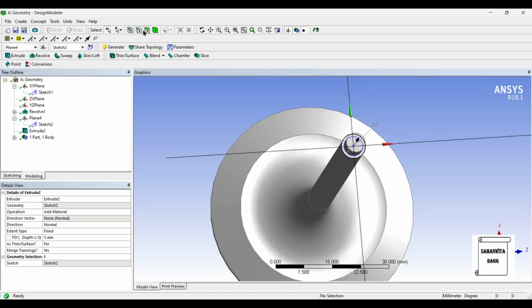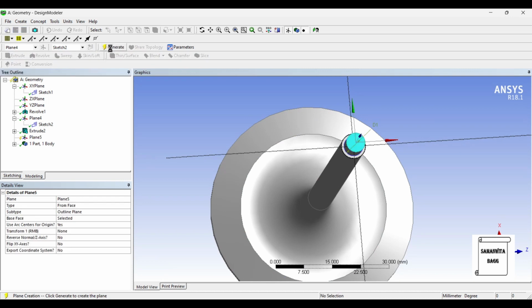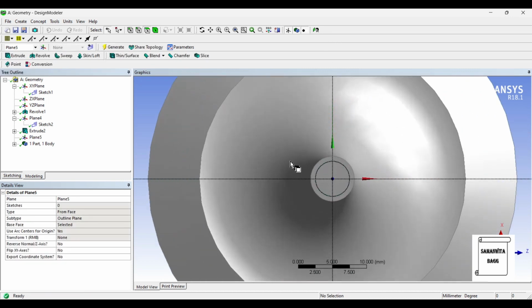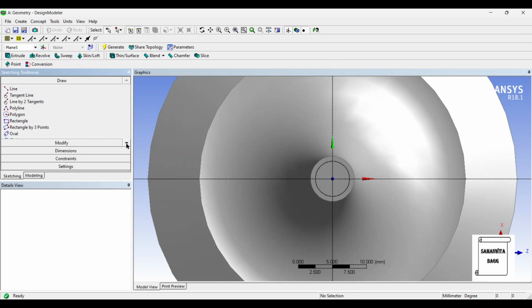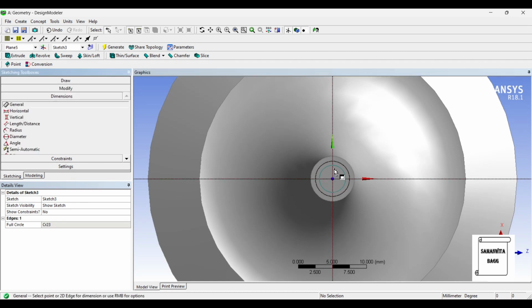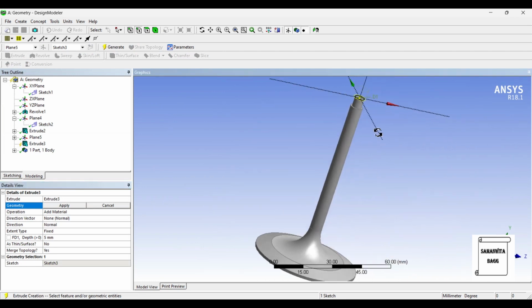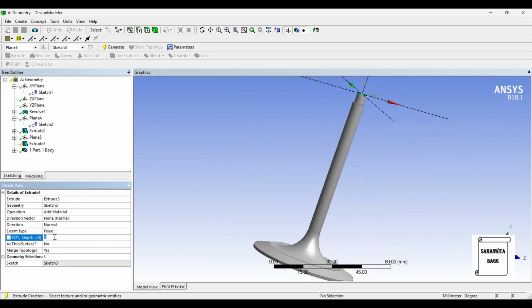Again on this face, I'll create a new plane and generate. I'll click on look at and go to sketching. I'll choose circle. As we know, this outer circle was 6.4 mm diameter. So I'll give it diameter of 6.4. I'll extrude this for a height of 10 mm and generate.